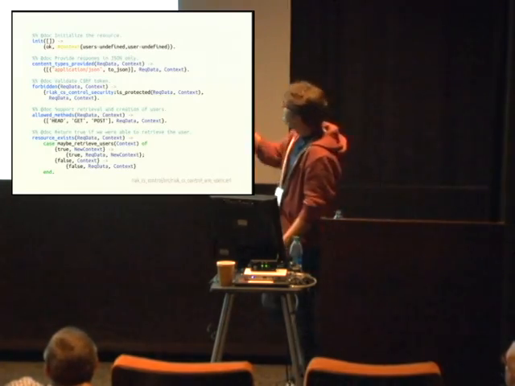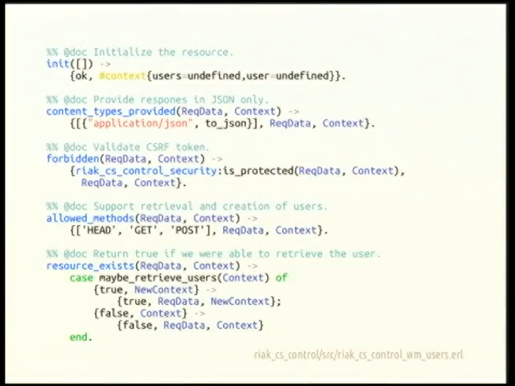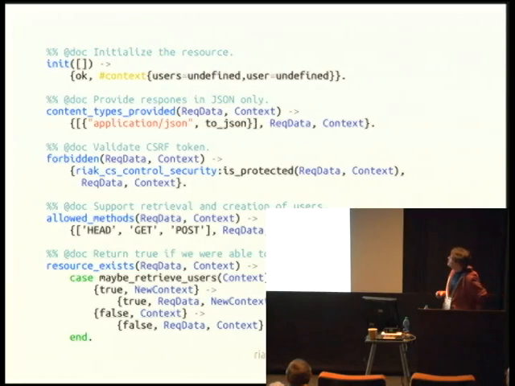So the request comes in on this init, and we have some context object where we're going to store some data. Here's an example of one of the decision points: content types provided. With content types provided, we return a list of two-tuples of content types and the functions to call if that content type matches. So all you have to do here is say what content types are provided and the functions that generate that data, and the negotiation will happen automatically for you.